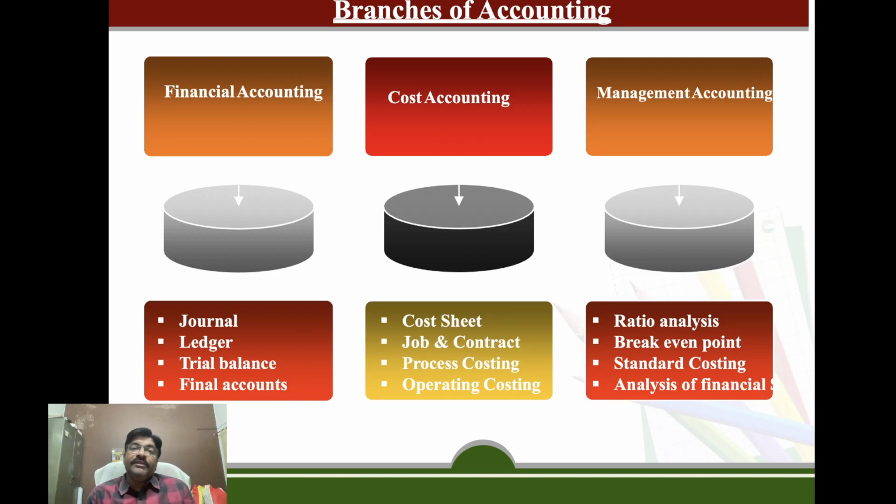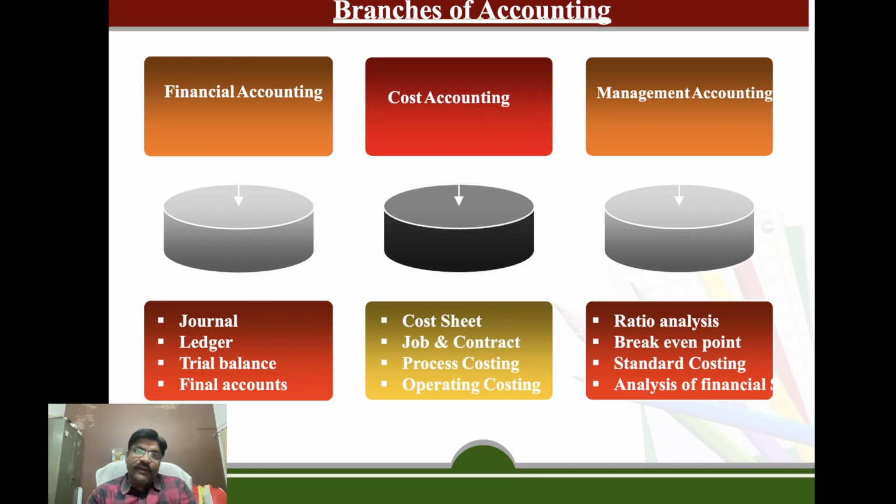Management accounting is the blend of financial accounting and cost accounting. It not only helps in taking managerial decisions, but it also helps to do forecasting and helps us in knowing what the cost cutting processes are, where we can increase the profit of the business and how to reduce the cost of the product. Financial accounting deals with the journal entry, ledger posting, trial balance, and final account, whereas cost accounting deals with the cost sheet, job and contract, process costing or operational costing, standard costing, and marginal costing. All these things are covered in cost accounting.